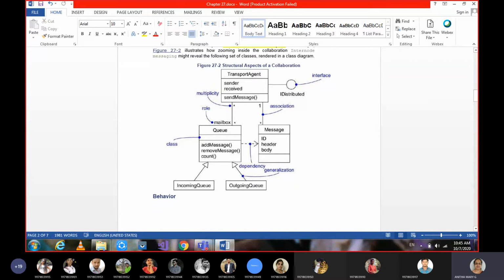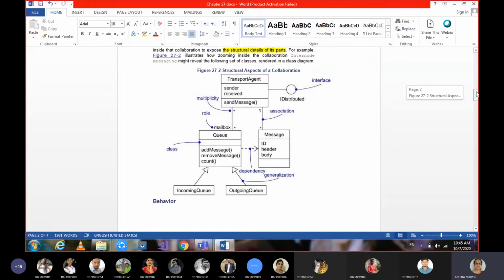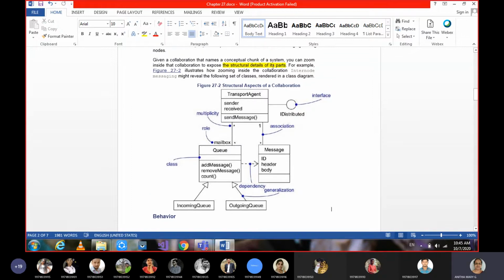So it's nothing but a class diagram. In this example, the structural details of its parts, internode messaging might reveal the following set of classes rendered in a class diagram.